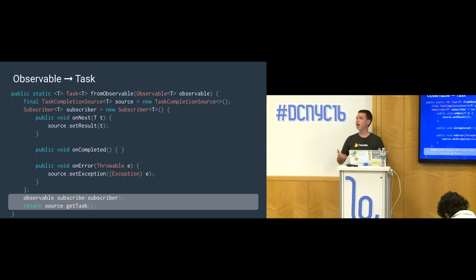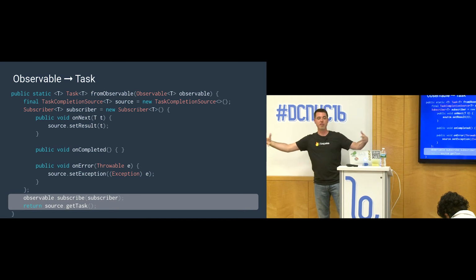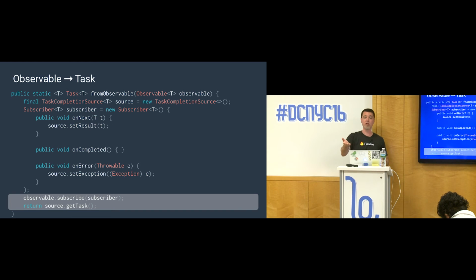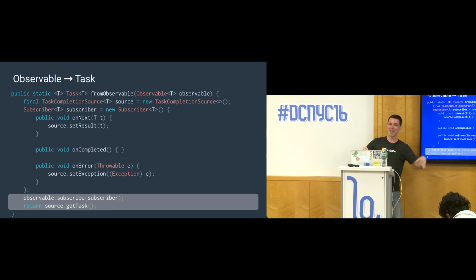Or say you have one observable and many tasks, and you want to wait for all of those tasks to complete, right? You want to use whenAll. Well, you can't have whenAll on a bunch of tasks and some observable. That observable has to be a task. Then you can use whenAll to listen to all of them. So it's a matter of interop. You're adapting one to the other in cases where it's needed.